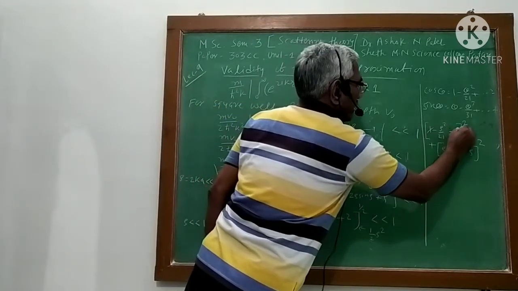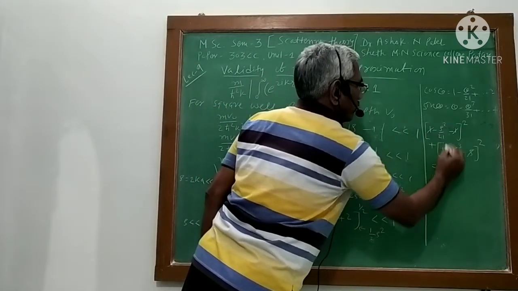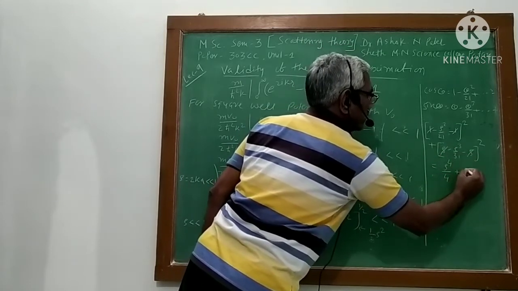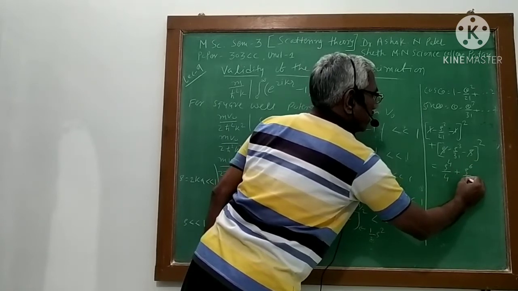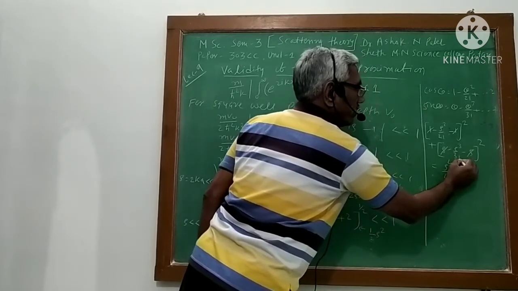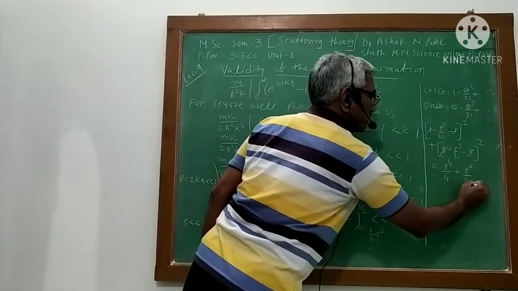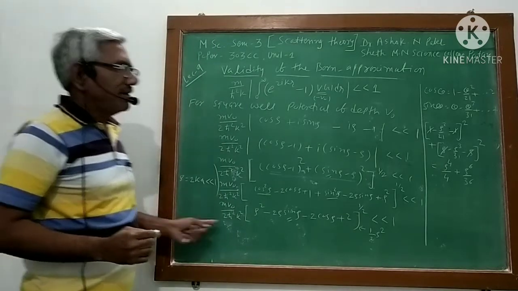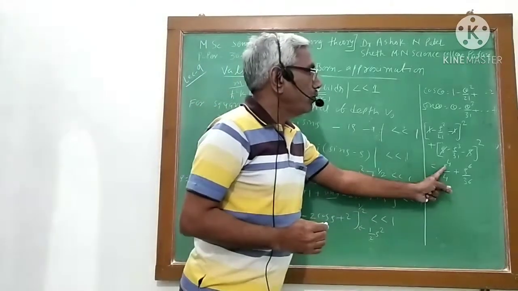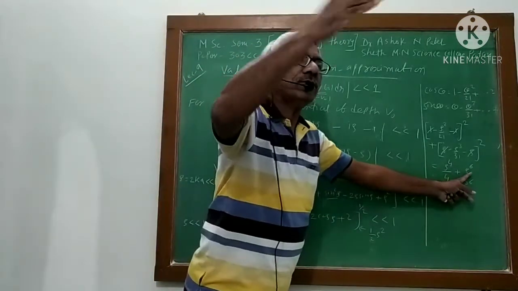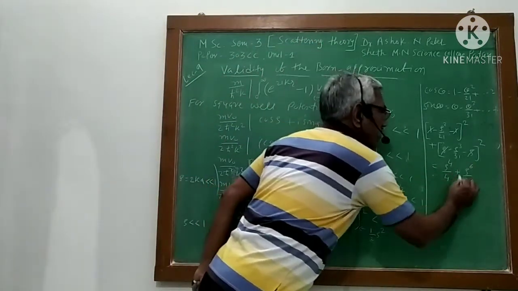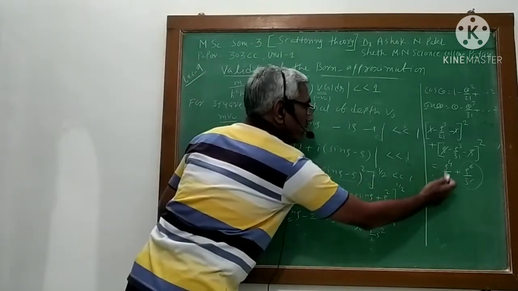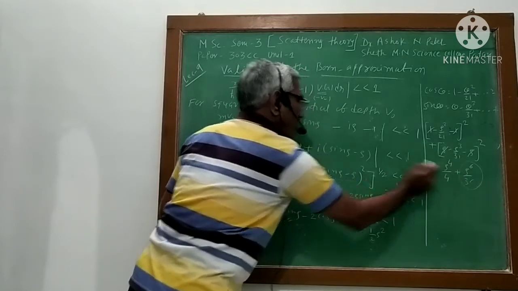Okay, so this will be cancelled out. This will also cancel out. So it is rho raised to 4 upon 4 plus rho raised to 6 upon 3 factorial means 6 and square means 36. But here you see rho is very small. So compared to rho 4, rho 6 will be still smaller and smaller. So I neglect this term. If I neglect this term, this bracketed term will be only rho 4 by 4.